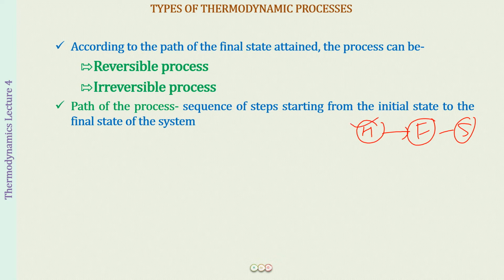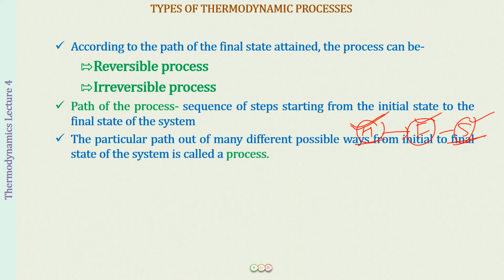Whatever steps were there from home to school, you will call that the path of your journey. Similarly, how you went from your home to school, whether by walking, cycling, a scooter or a car, all this way that you use to attain the final state, we call the path of the process.